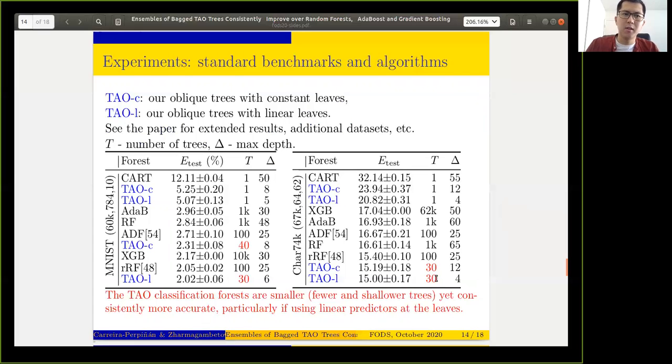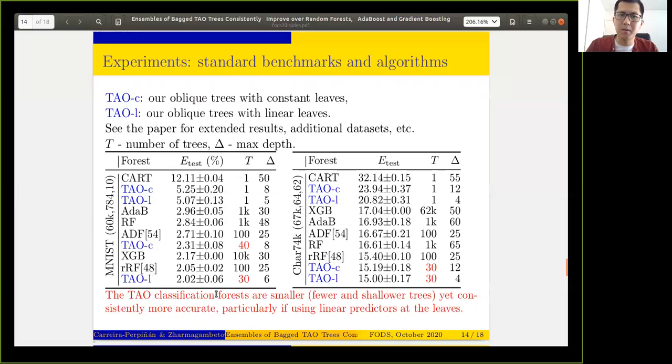And yeah, so here's our results in some standard classification benchmarks. More results can be found in the paper. And we compare our method with state-of-the-art forests like random forest and XGBoost and so on. We also compare with other more recent works. Here, capital T shows the number of trees and delta is maximum depth. As you can see, even a single TAO tree can already perform well. Improvement is even better if we use linear leaves. But more interesting results are for TAO forest.